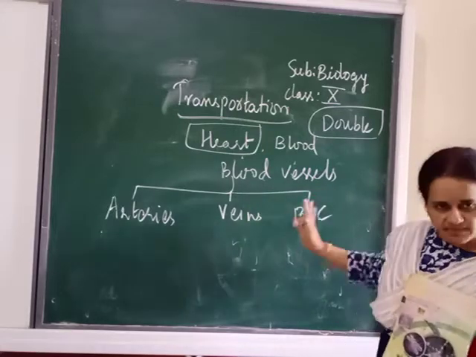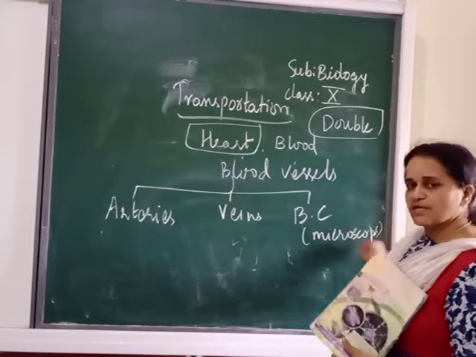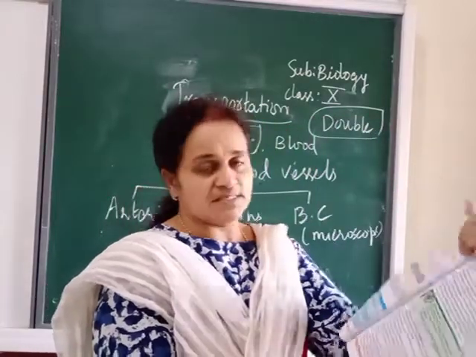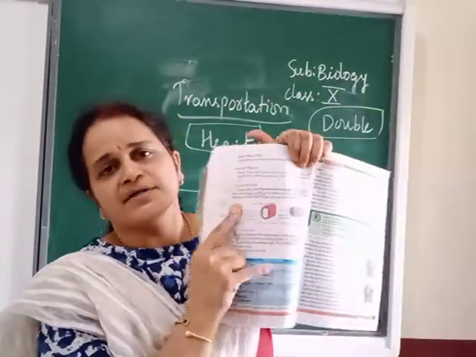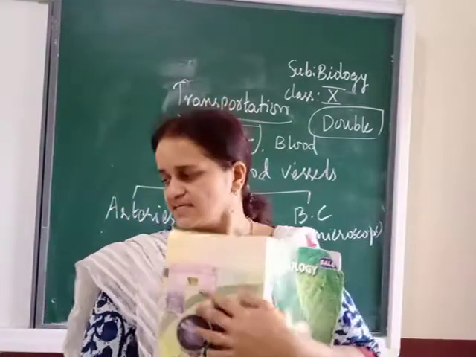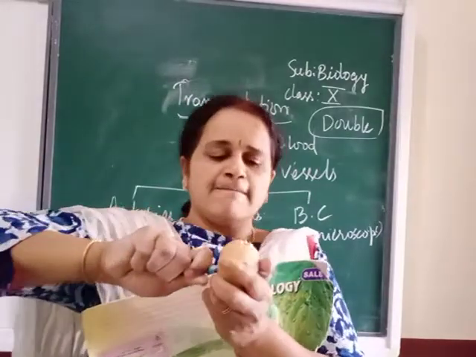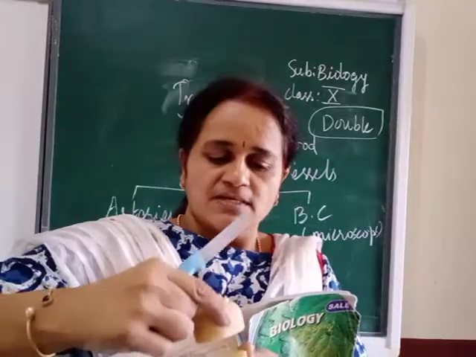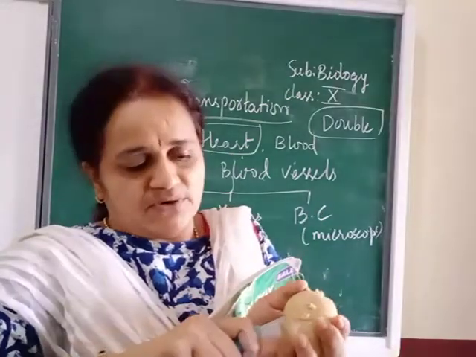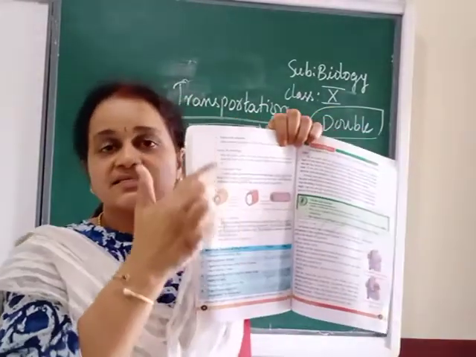Did you understand TS? Now here arteries, whether it is TS or LS, it is TS.